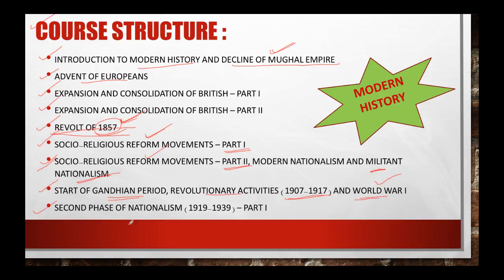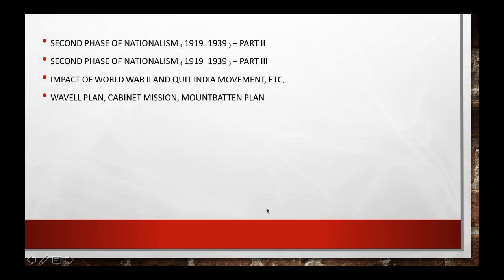After that, the second phase of nationalism. The first phase we have already talked about, and then we will be talking about the second phase of nationalism, which we will take in three parts. Let me tell you why in three parts. You can check the years themselves, from 1919 to 1939. A lot of important events happened in this time period itself.